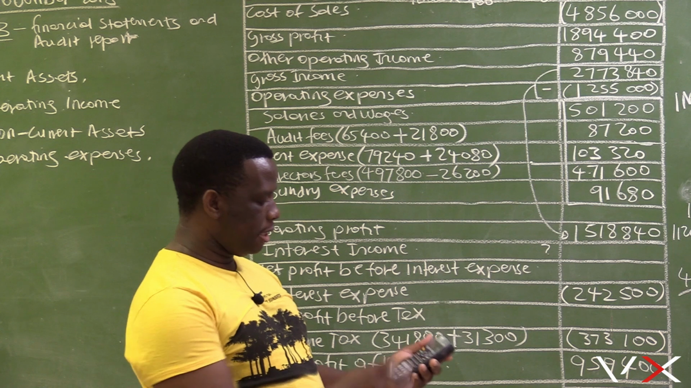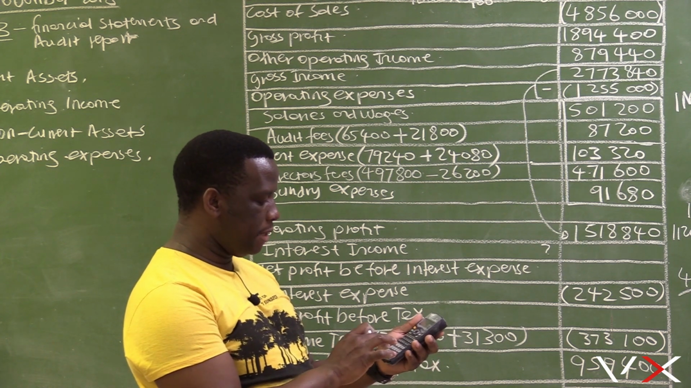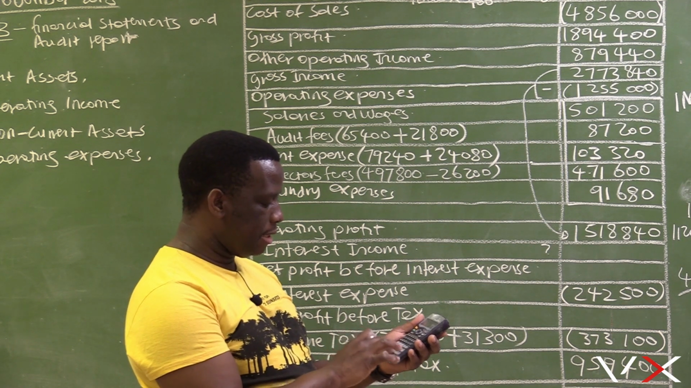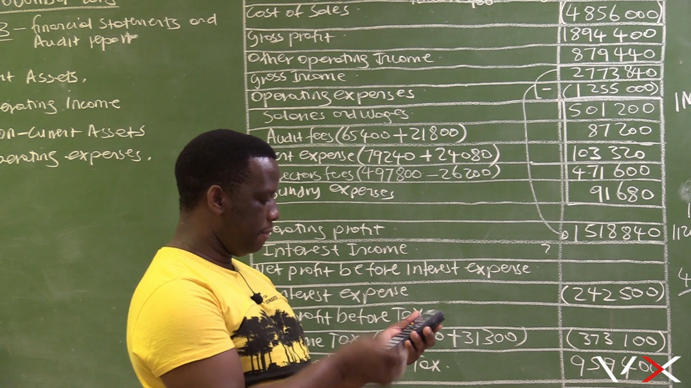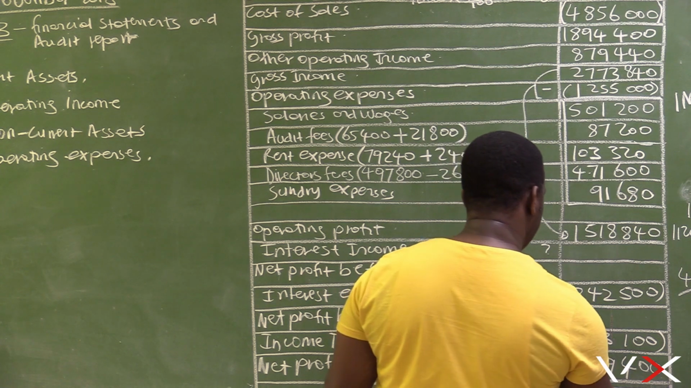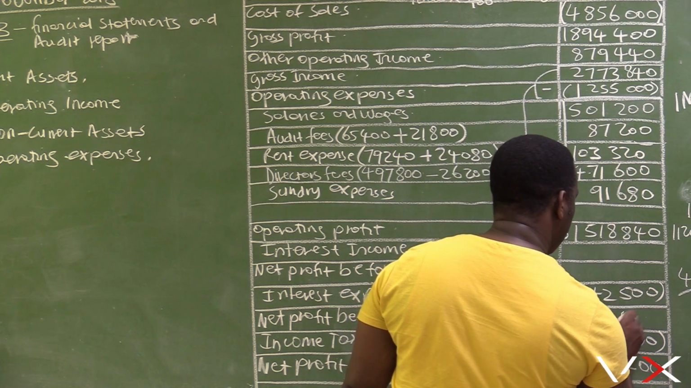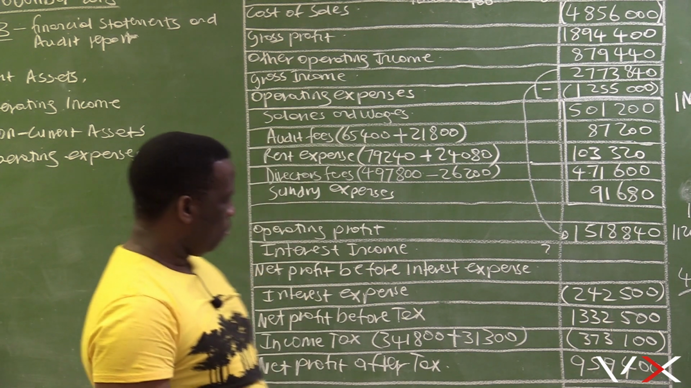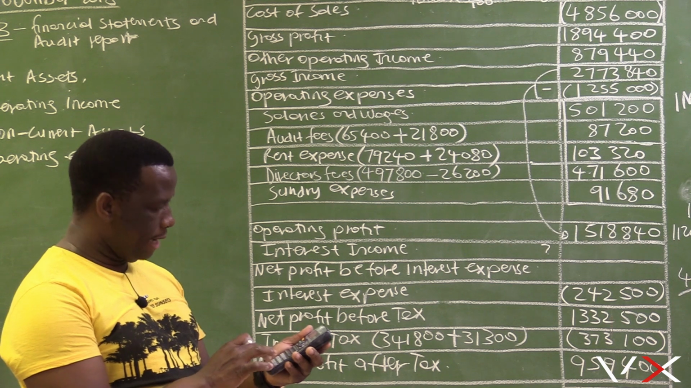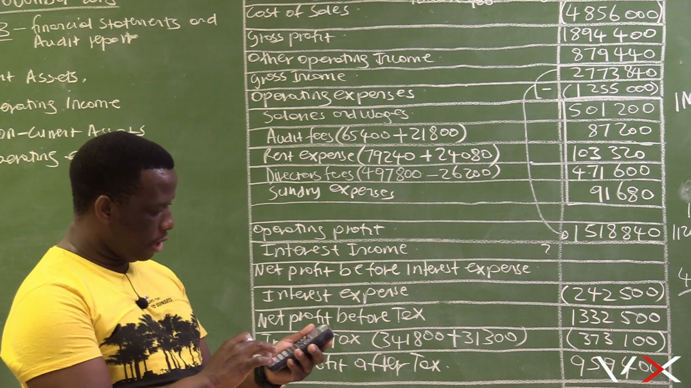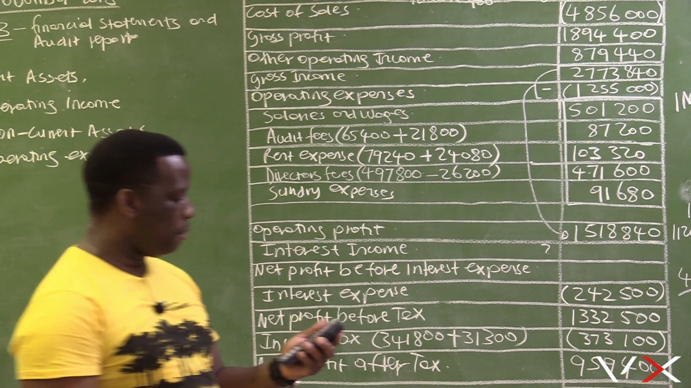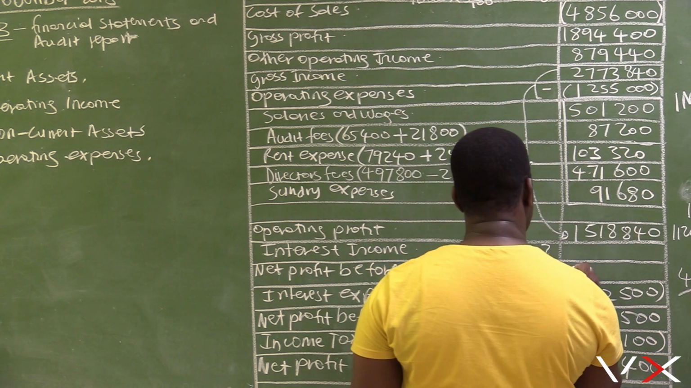And now that we are reversing, it will be 959,400 plus 373,100, because we are reversing, and this will give us 1,332,500, which is net profit before tax. And still, because we are reversing, we add the 242,500, and the amount will be 1,575,000.